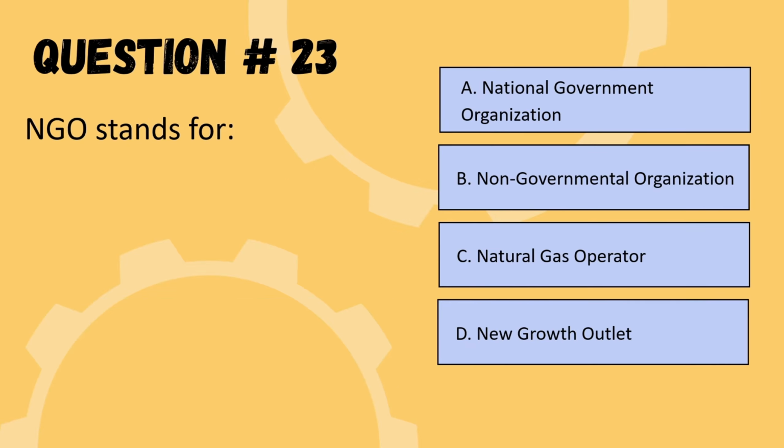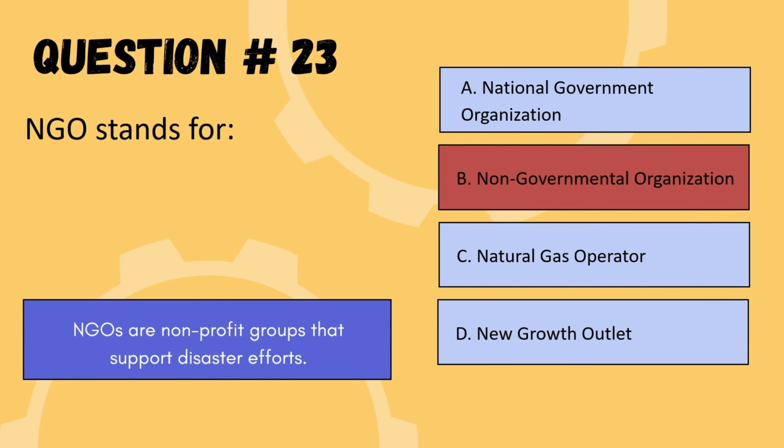Next question is, NGO stands for. So the correct option is non-governmental organization. You can see the other options like national government organization, natural gas operator, or new growth outlet. So in this, the correct option is non-governmental organization.